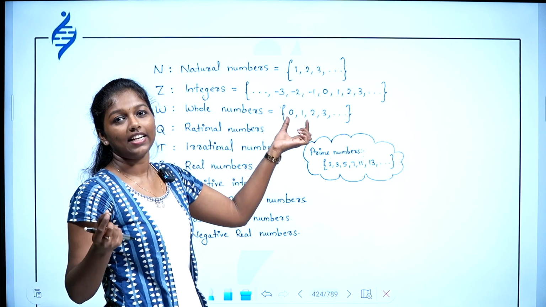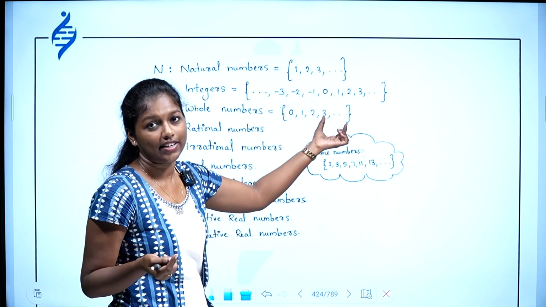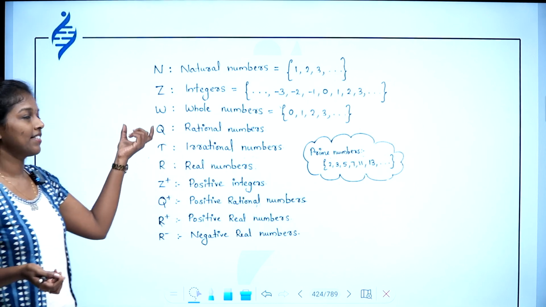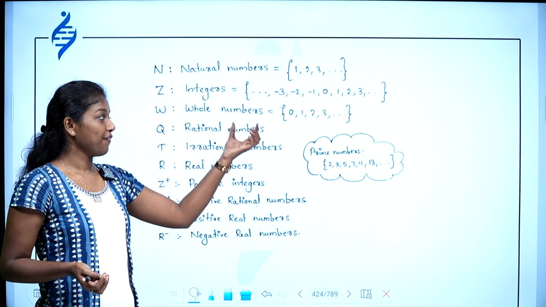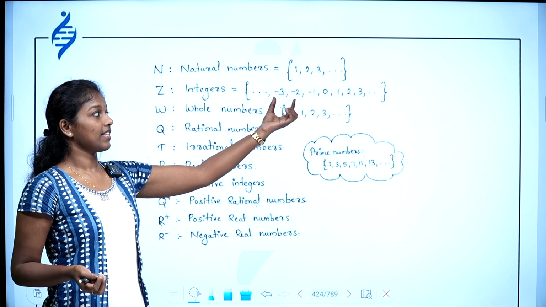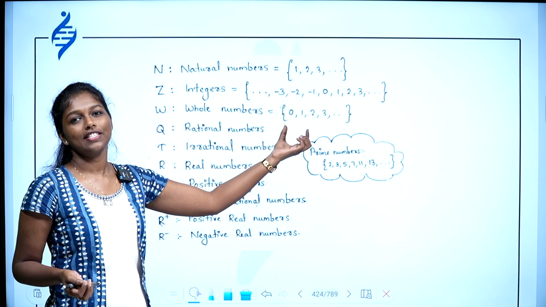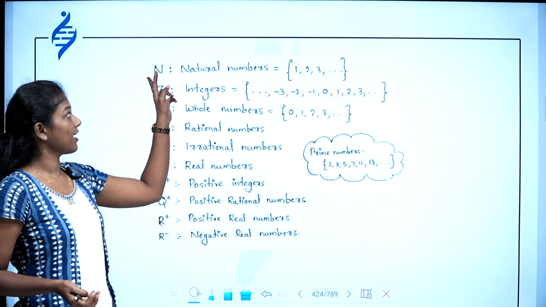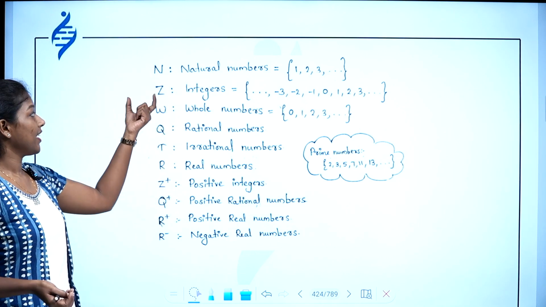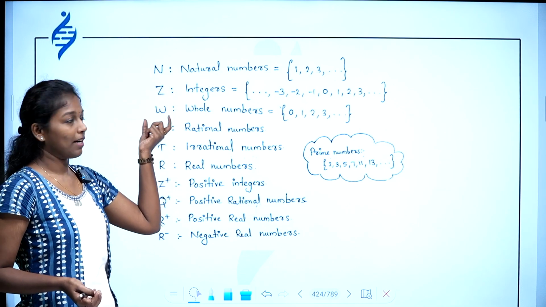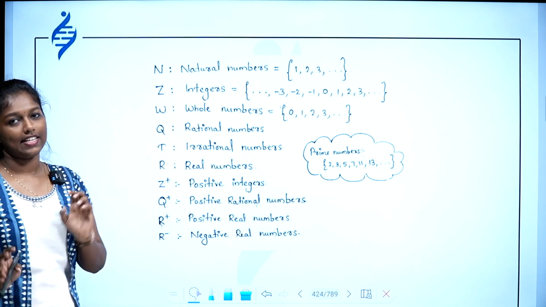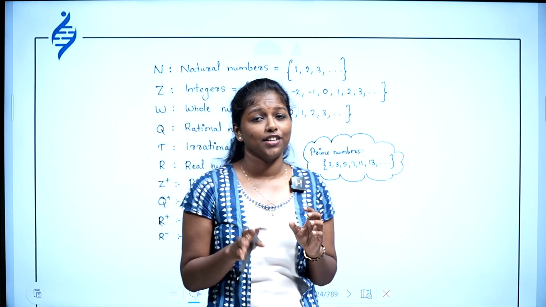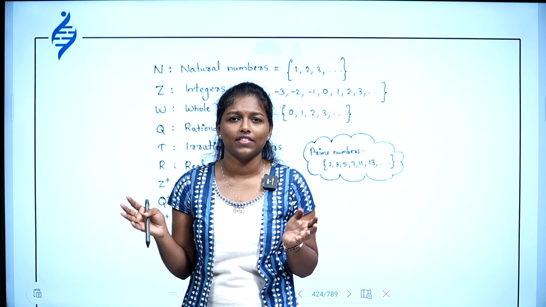If we add 0 along with the natural numbers, they are called whole numbers. If we add the negative numbers along with the whole numbers, we get integers. Natural numbers are represented by N, whole numbers by W, integers by Z. All these things you have learned in your lower classes, like 6th or 7th.